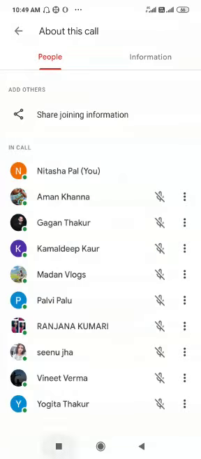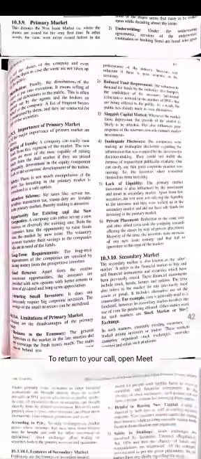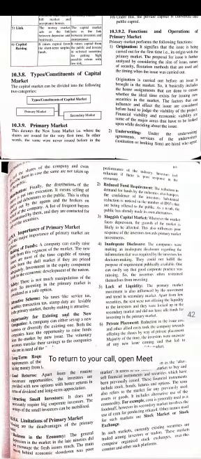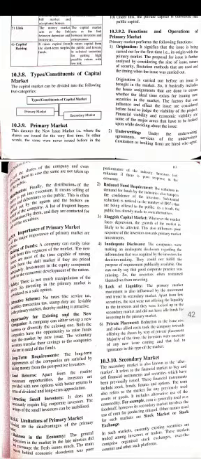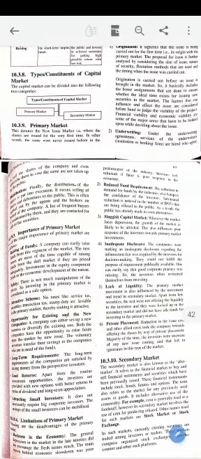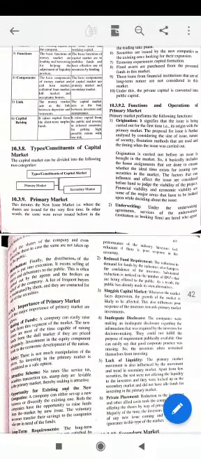So today's topic is primary market and secondary market. All right. So coming to the constituents of capital market, the constituents of capital market are primary market and secondary market. And what does a primary market do? Whenever a new issue of shares has to be made, it has to be made through the primary market.